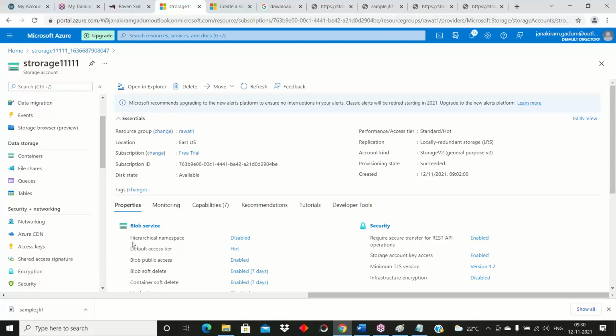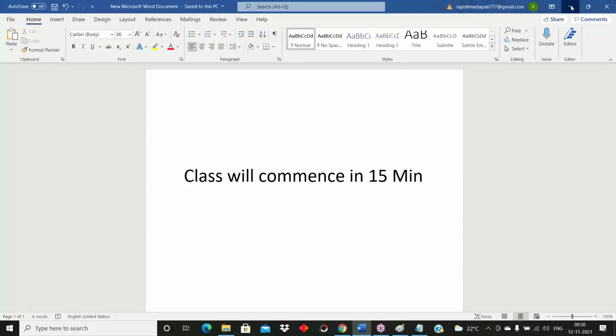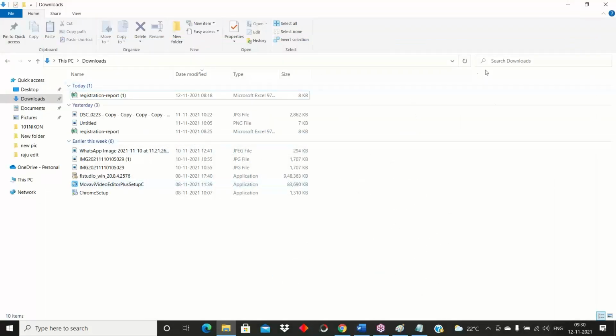Now I am working in the portal, no? So if I go with storage explorer, I don't need to go inside of the portal. I don't need to do all these things. Without logging into the portal, I can do the work here also. I just need to download one tool, so I'll show that one also.